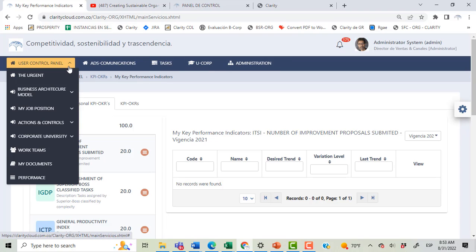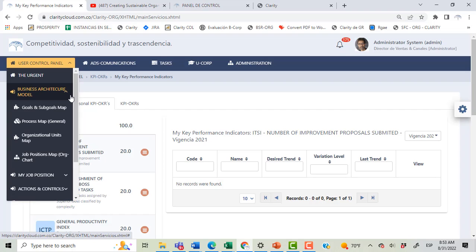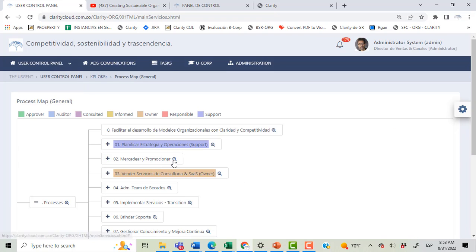Finally, the knowledge management and continuous improvement is not a specific model, but is a practice that you can execute in every point of the platform. No matter if you are in the process map, the organizational map, the job positions map, or the systems and machinery map, you can always get into one of these maps and find this icon.